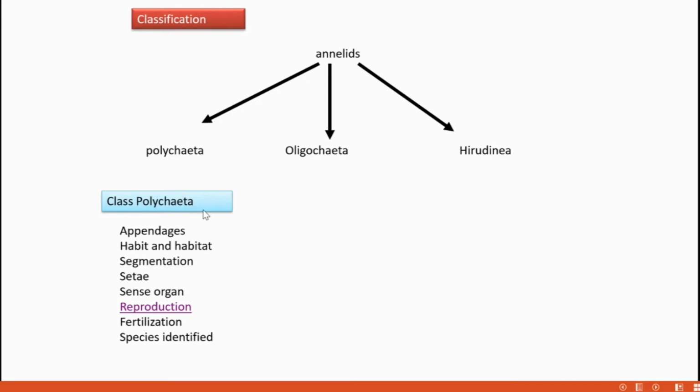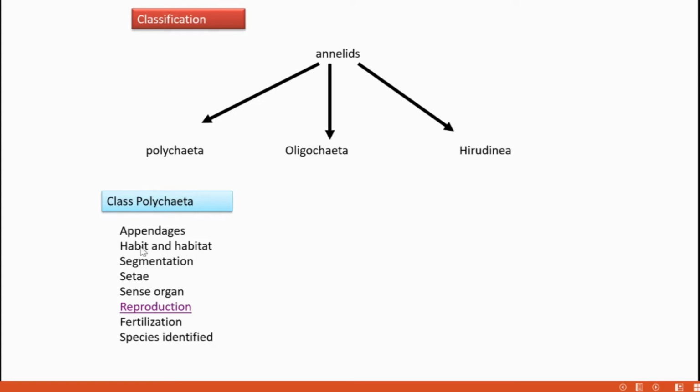Its members include sandworms, tube worms, clam worms, etc. And which are the characteristics of Polychaeta? Regarding the appendages, appendages are well developed. They are paired, meaning one on either side. Paddle-like, the appendages look paddle-like. And then habitat. They occupy marine and also freshwater habitats, and they can be seen in terrestrial habitats also.